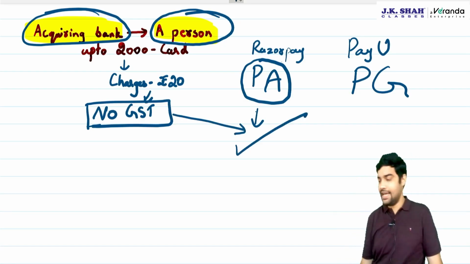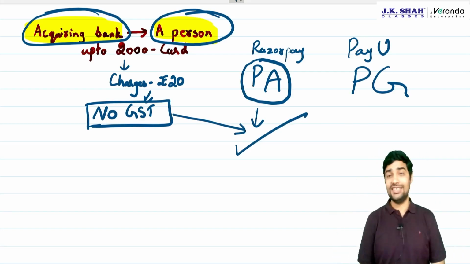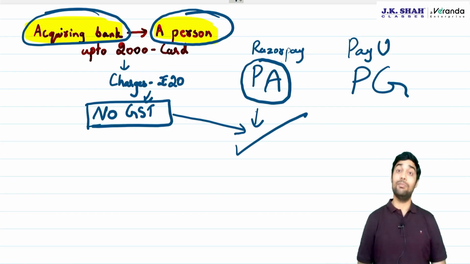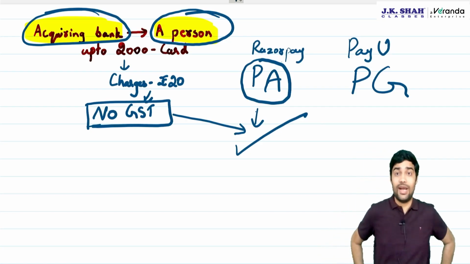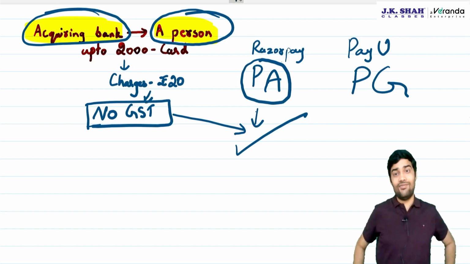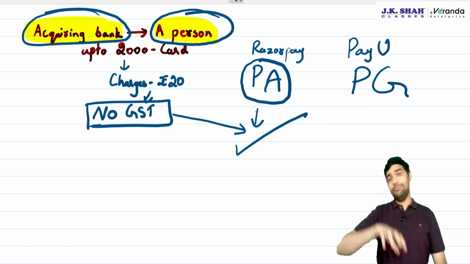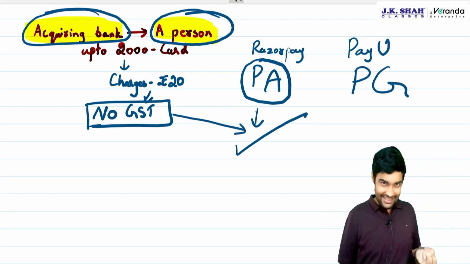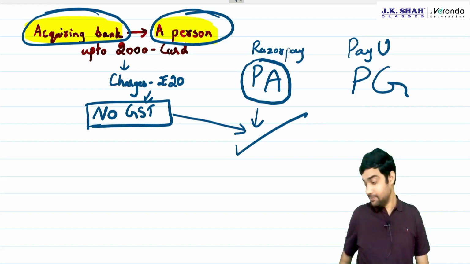CBIC has said yes, Razorpay will also be eligible for the same exemption given to acquiring bank, because as per RBI, Razorpay is also an acquiring bank. It is collecting the funds on behalf of the person, storing it with them, and then transmitting. They are payment aggregators. They are eligible for the exemption.